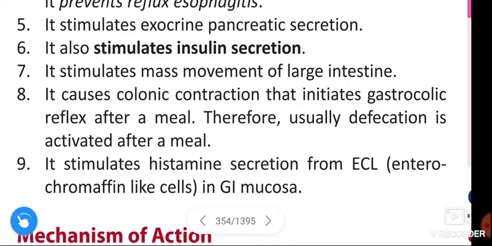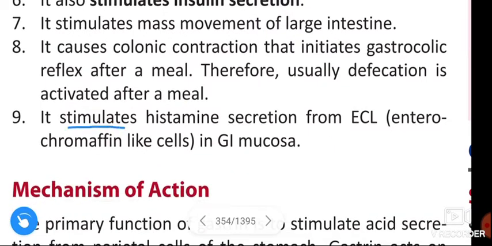It causes colonic contraction that initiates the gastrocolic reflex after a meal. Therefore, usual defecation is activated after a meal. It stimulates the histamine secretion from enterochromaffin-like cells, ECL, in gastrointestinal mucosa.